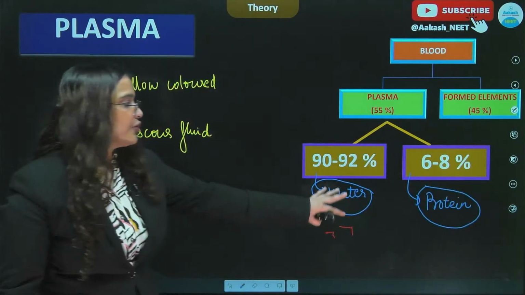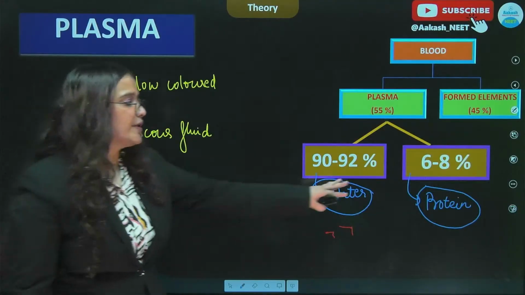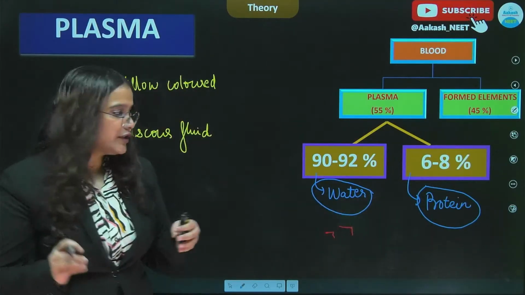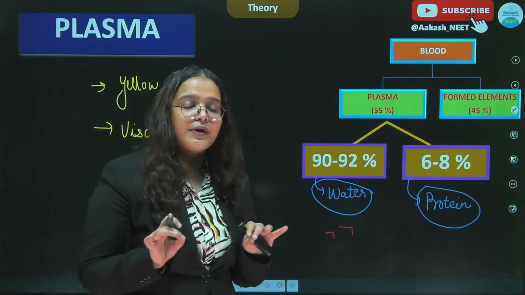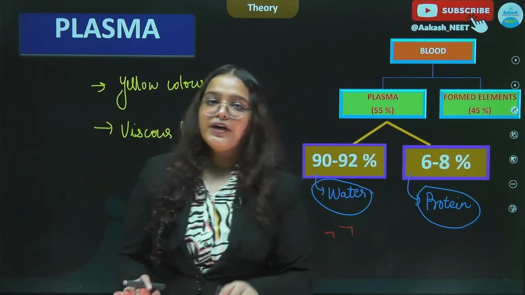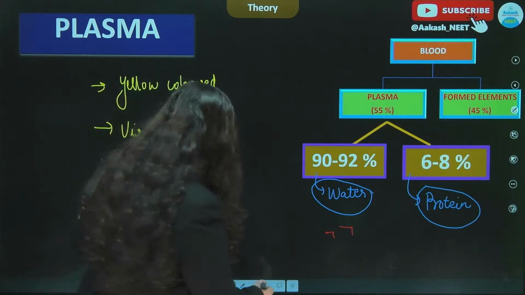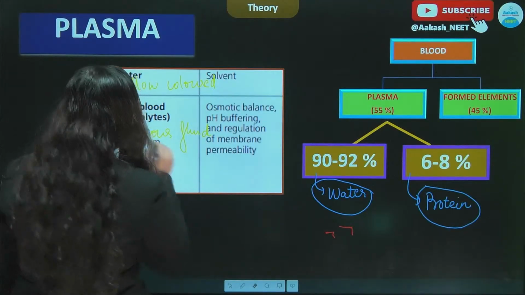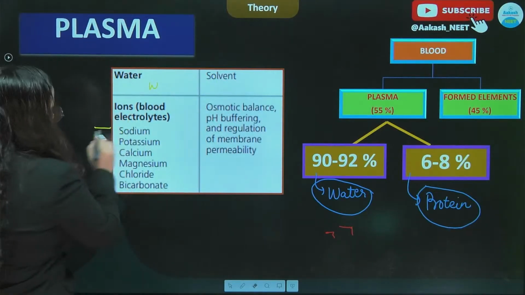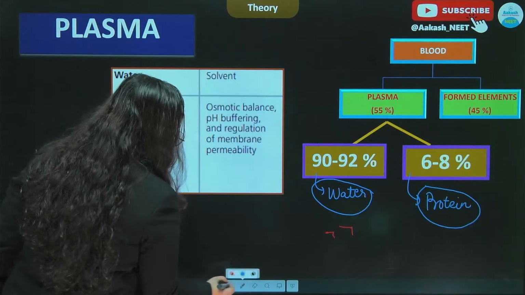So what are the roles of these components? Obviously अगर कुछ present है तो उसका role है. So first of all, 90 to 92% of water which is present in the plasma holds a great significance, because in our body, water acts as a solvent.